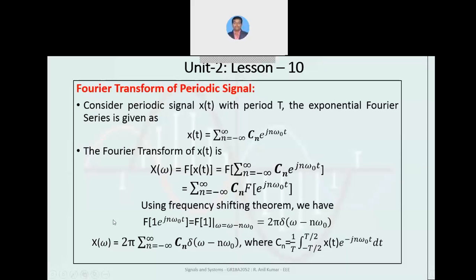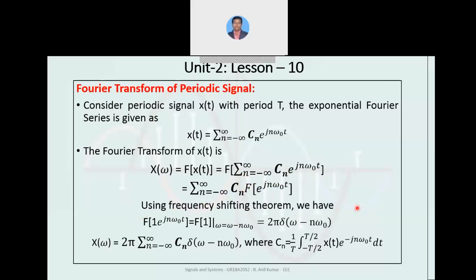Consider a periodic signal x of t over a period of capital T, and the exponential Fourier series for the given x of t function can be written as x of t equals summation n equals minus infinity to infinity cn into e power j n omega naught. The Fourier transformation of the given x of t function can be given as x of omega, which equals Fourier transformation of x of t, substituting the values of the summation. As cn is a constant, take the Fourier transform within the exponential value.